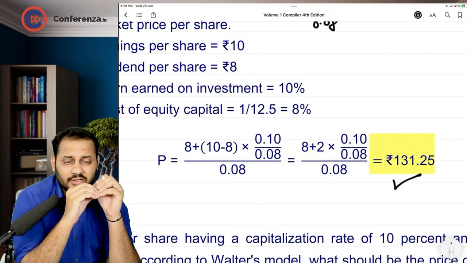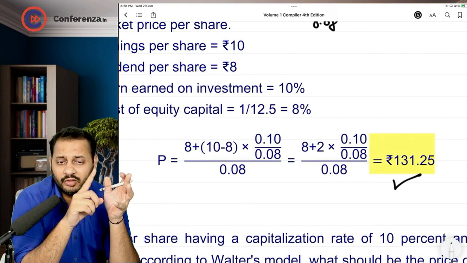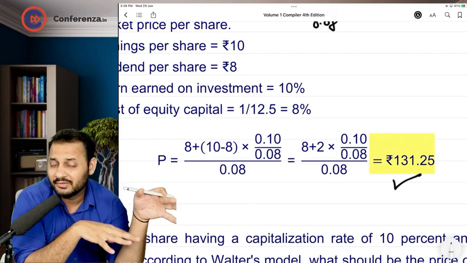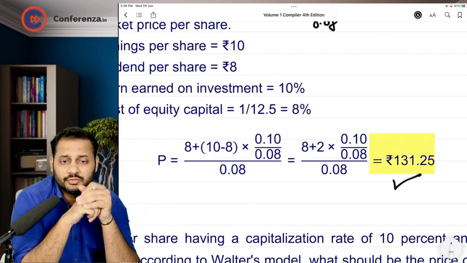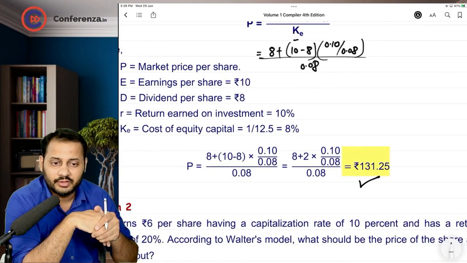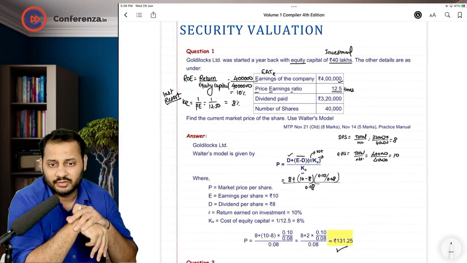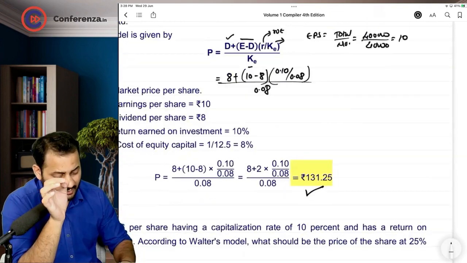I hope at this level you are okay with the calculation. If you're not, then you need to improve your hand on the calculator. So this is the final answer to you. This is 131.25, the market price according to the Walters model. This is the theoretical market price.